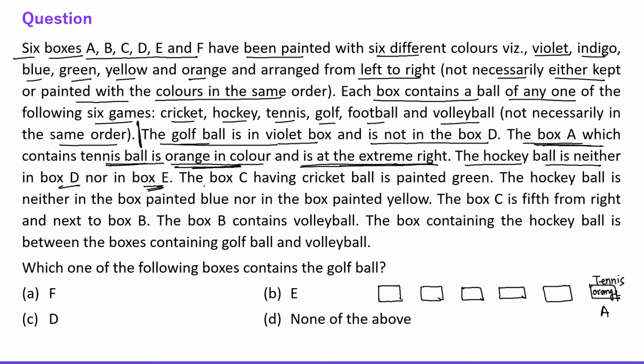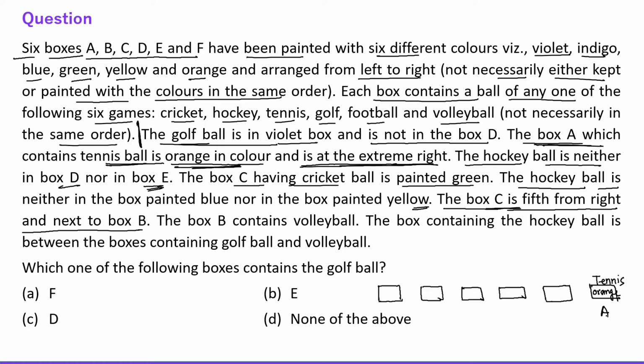The third information is the box C having the cricket ball and is painted green. Okay, we will use this information later. The hockey ball is neither in the box painted blue nor in the box painted yellow. Next information is the box C is 5th from the right and next to B.